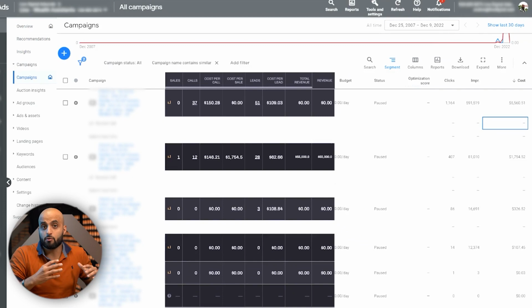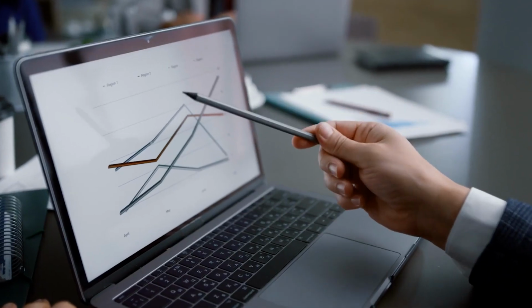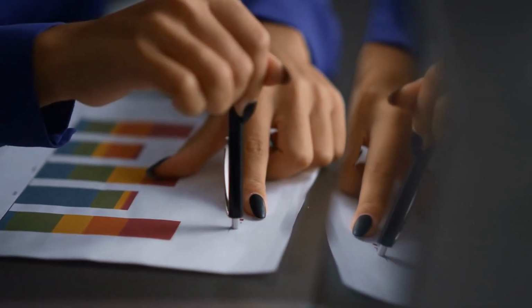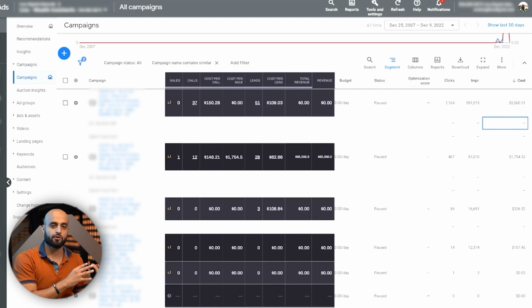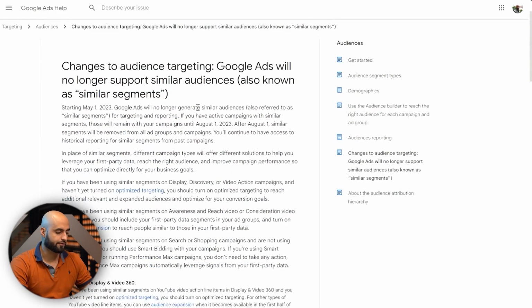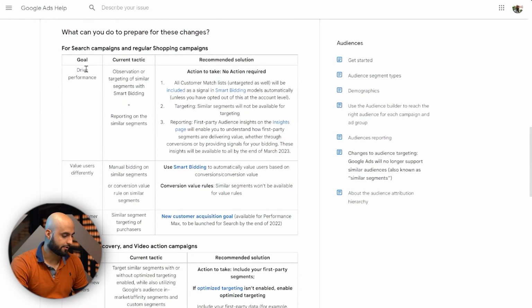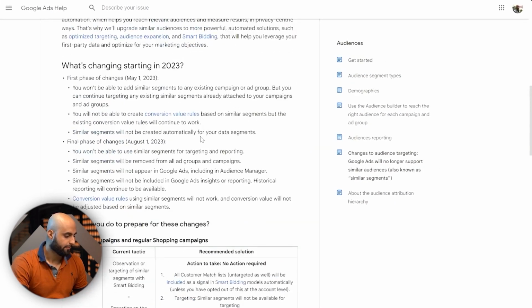So it's not to say that similar audiences don't work at all, right? In some accounts, they may work better than others, but that really is dependent on how seasoned your data is, right? If you have good enough data from your ad viewers, if you already generate a lot of ad viewers from a particular audience, right? So there are a lot of things to take note of if you're doing Google Ads in general, but from a video campaigns perspective, here are things that you can do to prepare.